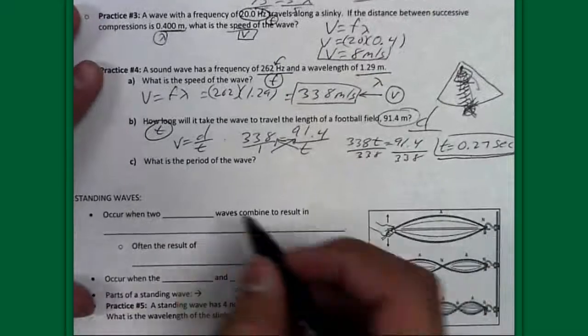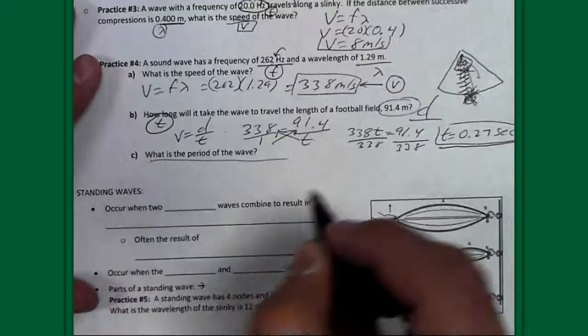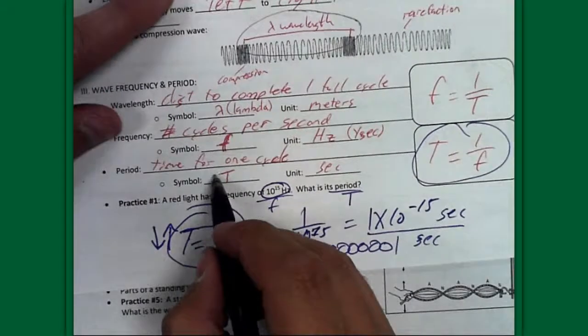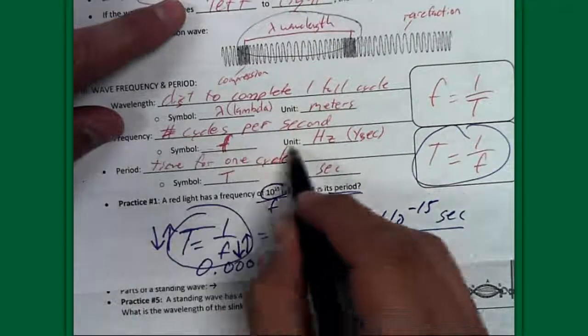All right, let's do the fourth one. What's the period of the wave? Well, period, remember on the front side of the notes, the definition of period, capital T, is the time for one cycle.